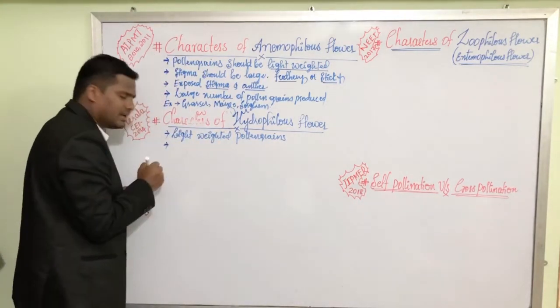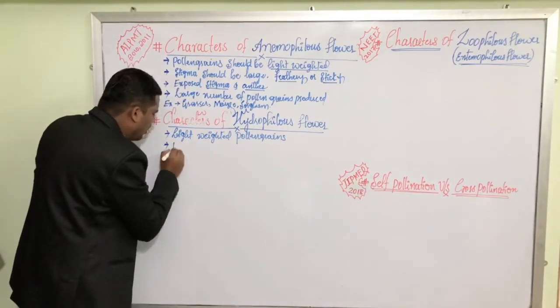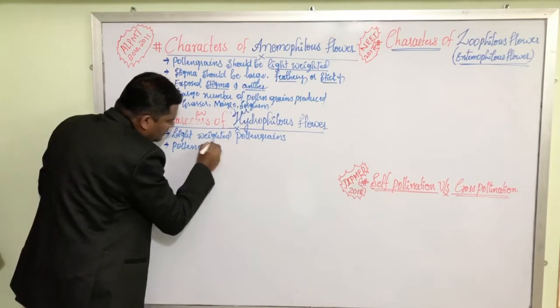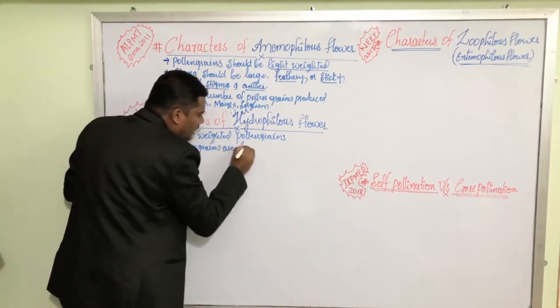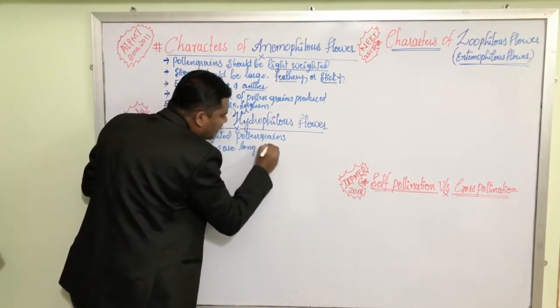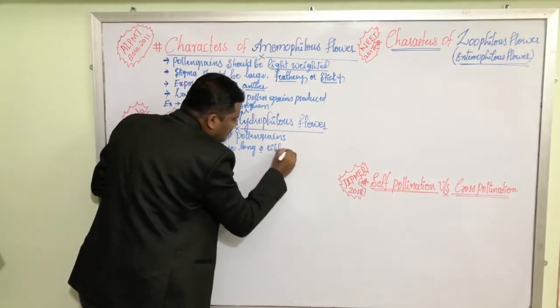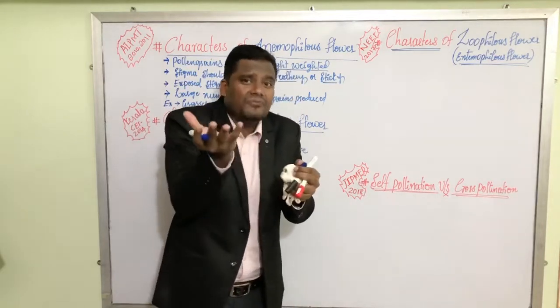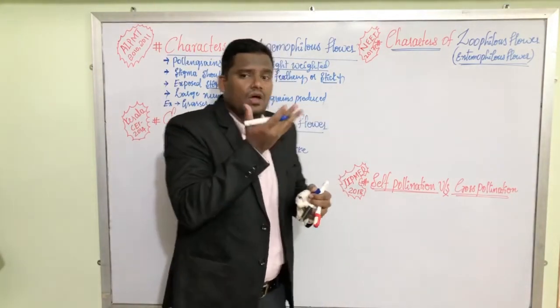Second characteristic feature is pollen grains are long and ribbon-like, so that they can easily float on the surface of the water.